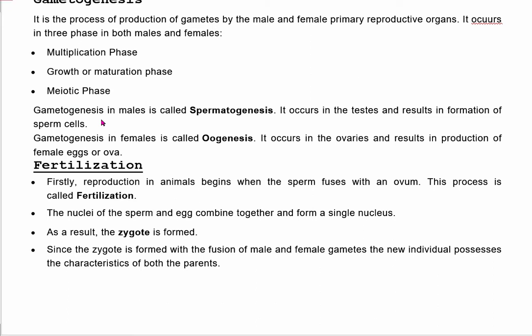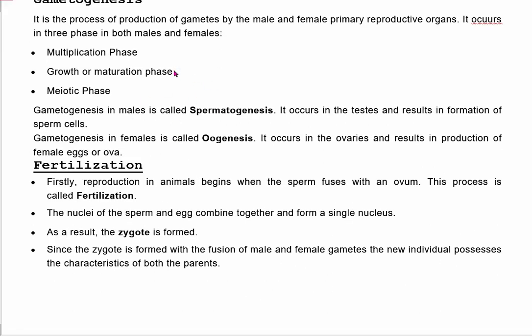Gametogenesis in males is also called spermatogenesis, and in females it is called oogenesis. It occurs in the testes in males and results in the formation of sperm cells. Gametogenesis in females occurs in ovaries and results in the production of female egg or ova.